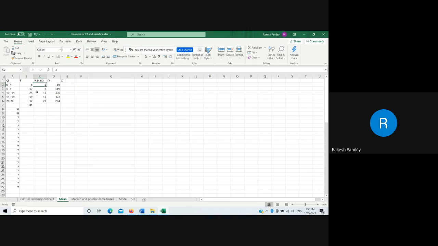One way is that we can subtract a constant from this, then it will be smaller than the original value. If you want to reduce it further, then you can divide it by a constant. So subtract something constant and divide it by some constant. So generally, X prime is calculated as